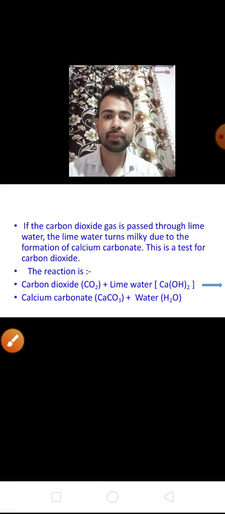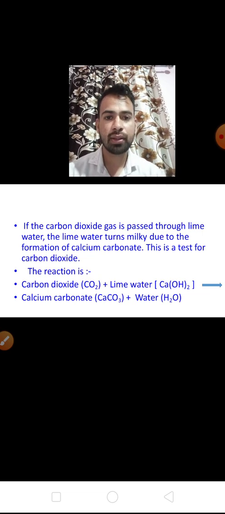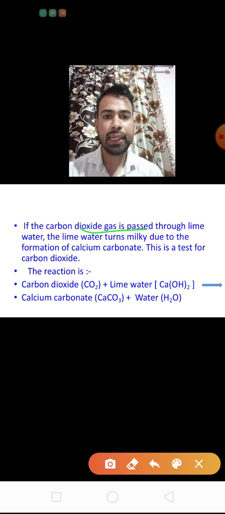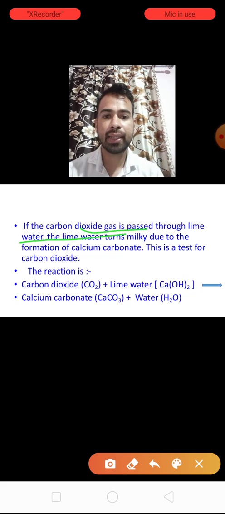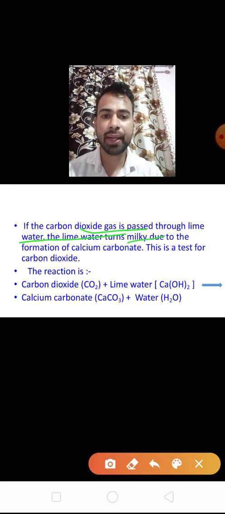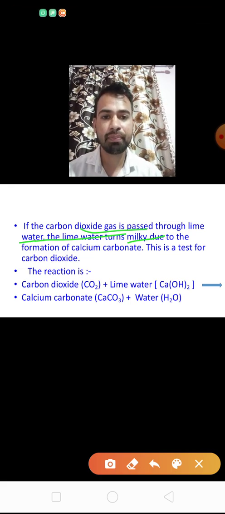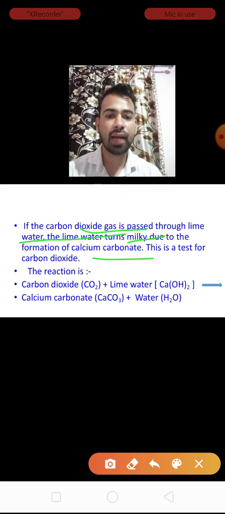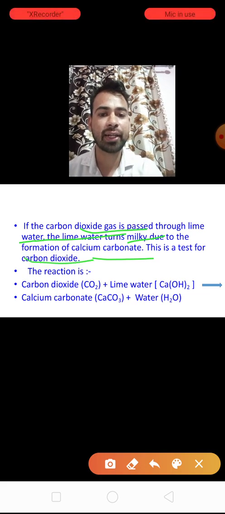After that, if the carbon dioxide gas that is formed there is passed through lime water, then the lime water turns milky due to the formation of calcium carbonate. Okay, and this is a test for carbon dioxide.